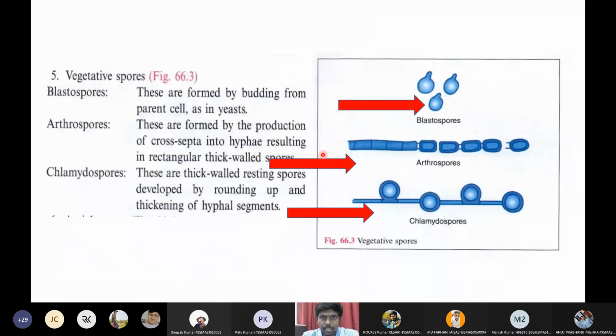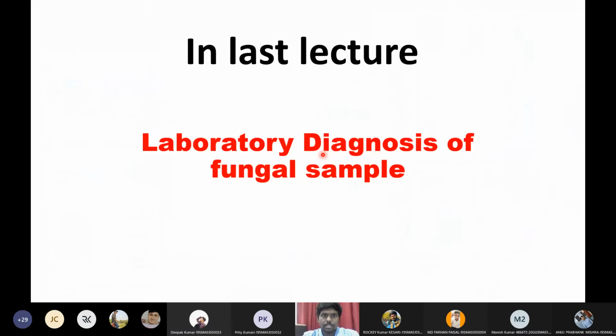A very, very important topic, which is laboratory diagnosis of fungal samples. It is not the last lecture, this is today's lecture. So get ready. Shall I move forward, students? Any confusions still in the previous topic? No confusions, right? Okay. Kindly write this side heading in the notebook: laboratory diagnosis of fungal sample, a very important question.